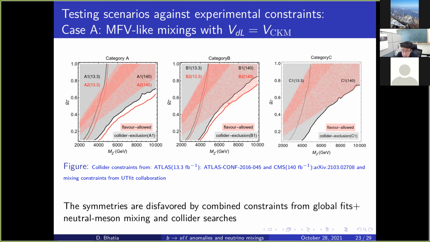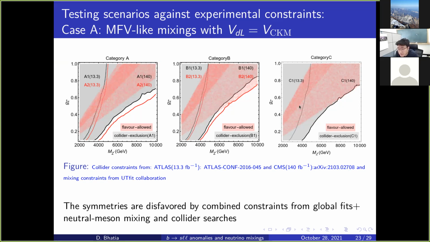We present the experimental results in the plane of the gauge coupling and the mass of the new gauge boson. In this plot, we have compared the results which existed earlier with the results existing now. Let us first look at these pink bands.